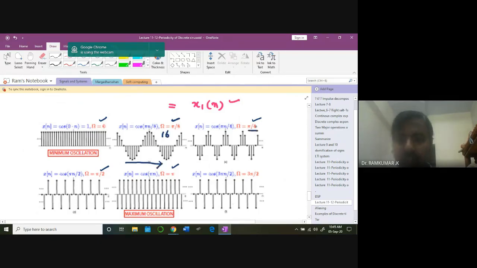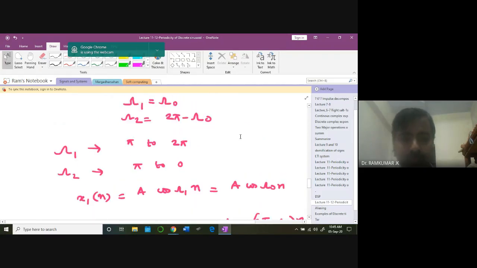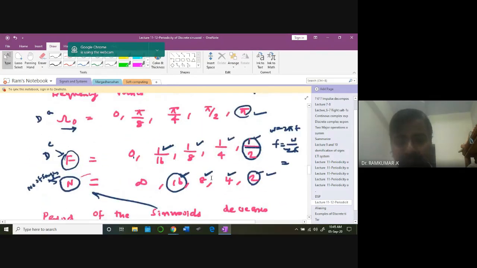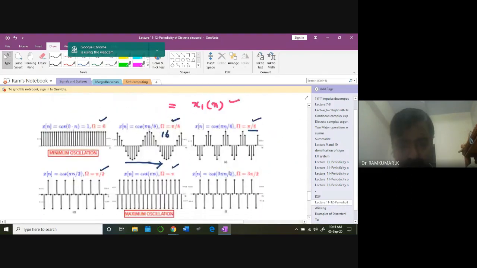And for pi by 4, what is the number of samples I got per cycle? It's going to be 8 samples for each cycle. You have to count that. For each cycle, it's going to be 8 samples. See here, one cycle is here. Count the number of samples. 1, 2, 3, 4. 1, 2, 3, 4. Totally 8 samples. Sorry, it's totally 16 samples will be there. Here it is 8 samples. What's happening? The number of samples per cycle is coming down. That's a key point. When you increase the frequency, time period is coming down.